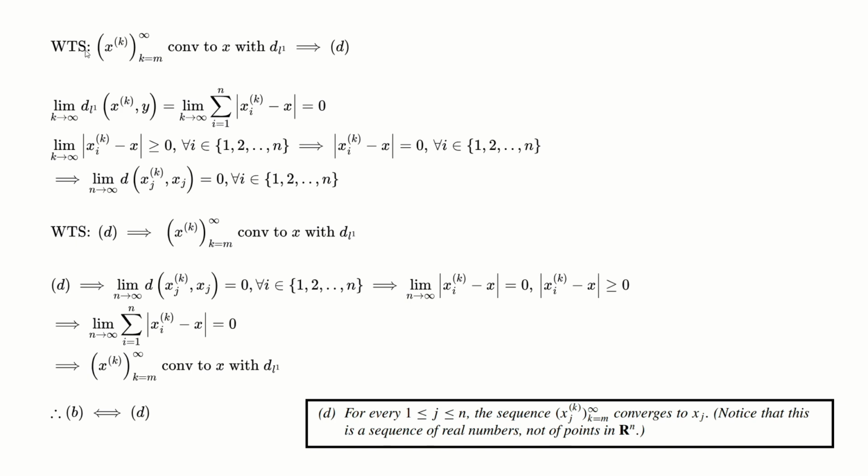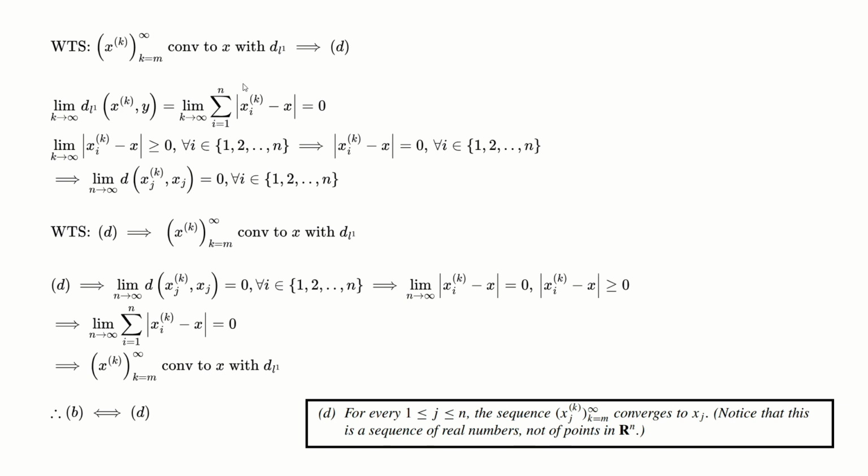For this question, I want to prove B if and only if D. So if the sequence converges to x with L1, this implies D. Let me read D again: for every j between 1 and n, the sequence xj of k converges to xj. Notice that this is a sequence of real numbers, not of points in Rn.